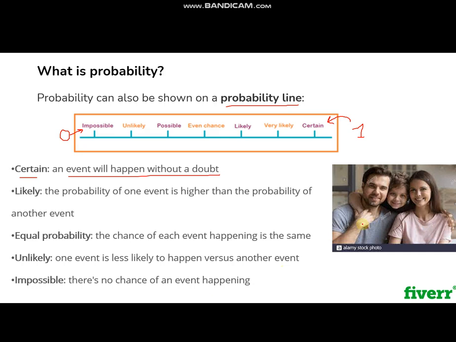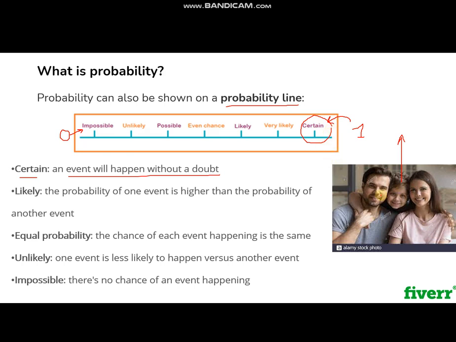Let's suppose we have an example: you want to go to your best friend's birthday, which is next Thursday, and the parents decided to have a deal with this boy. Mom says that it is certain that you will go to the party if you pass your test on Friday. It means you will be able to attend your best friend's birthday, so there's no doubt in it.